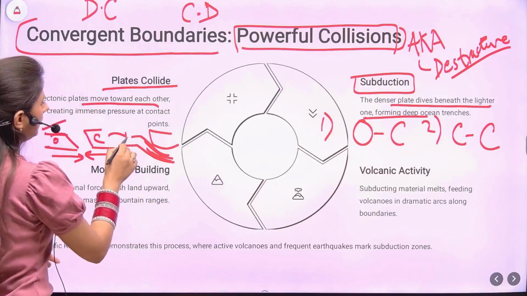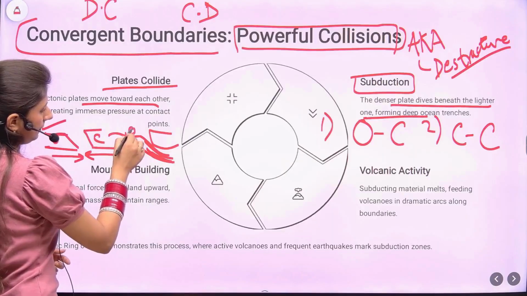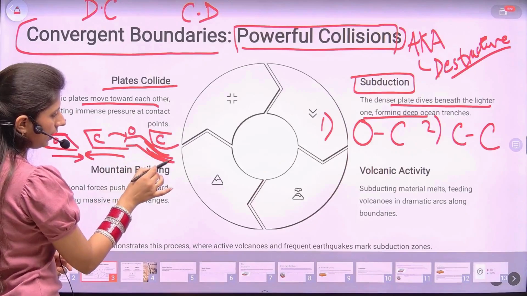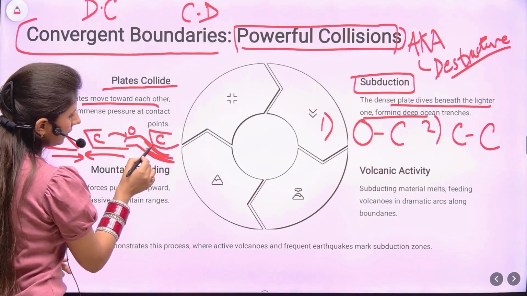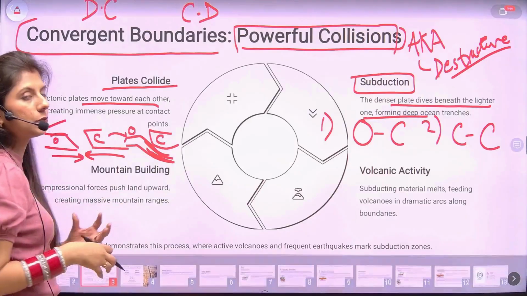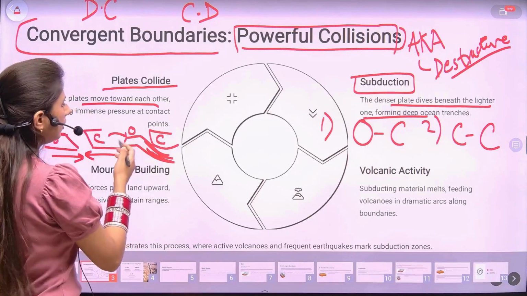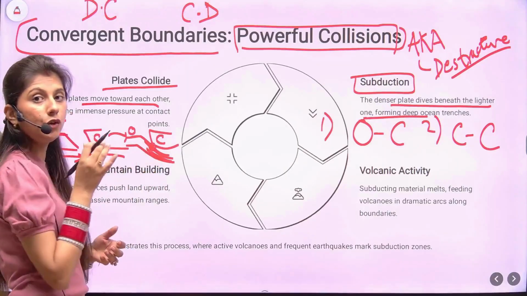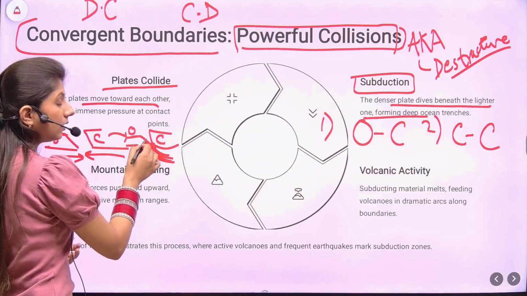What happens is, this is the oceanic plate, this is the continental plate. The oceanic plate is going down. Now here at this part, pressure is built, because it's not easy for it to go down comfortably. It will create huge energy, huge pressure, which causes earthquakes.